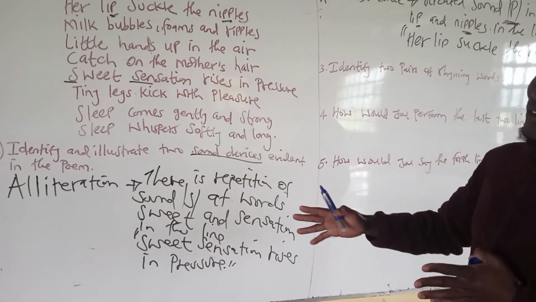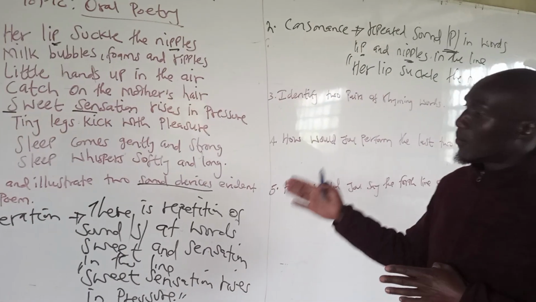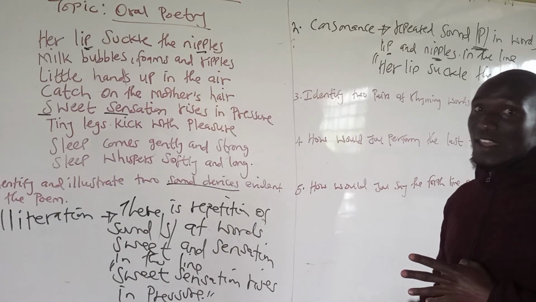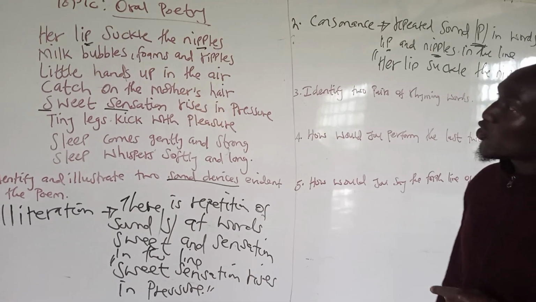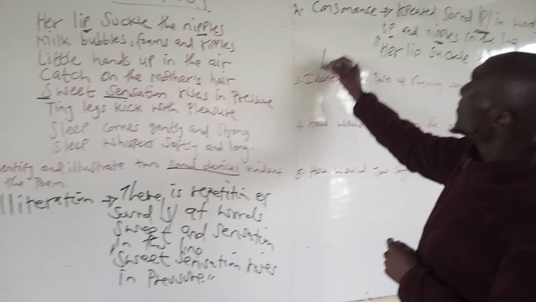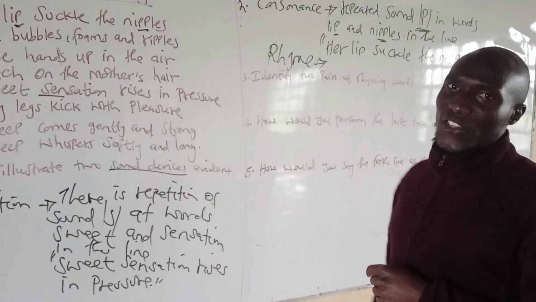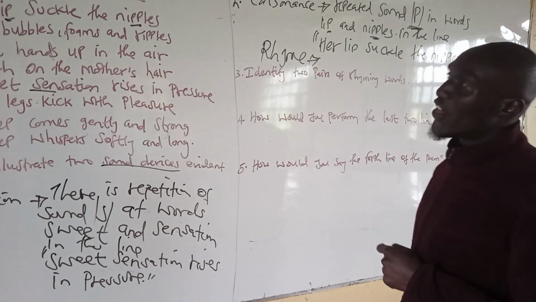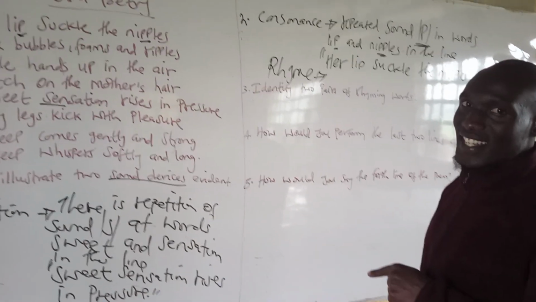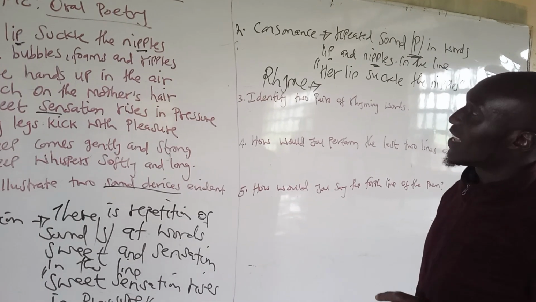But now, for other viewers, I can just list some sound devices that can be evident in the poem. We can also have rhyme. When we talk about rhyme, this is the repetition of sounds in different words at the end of those words.